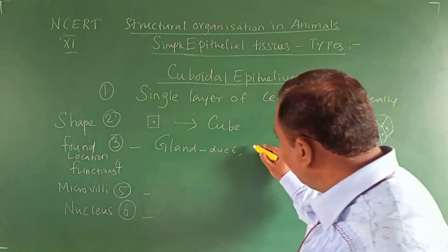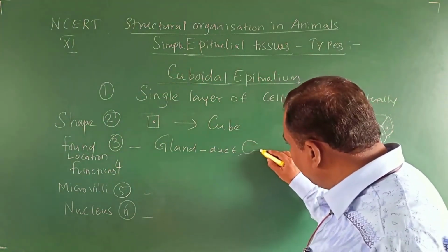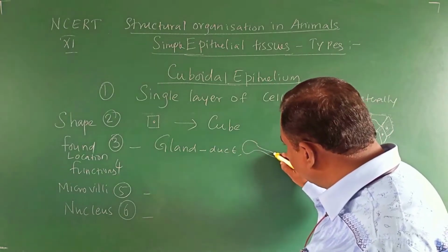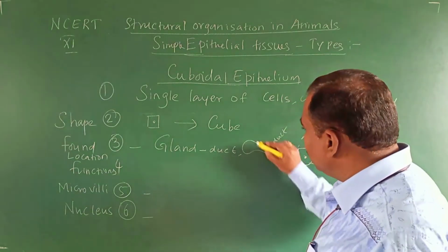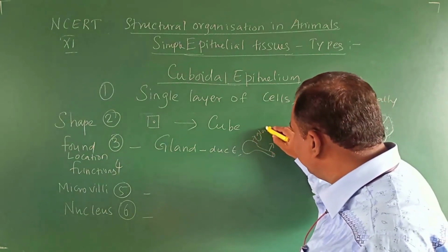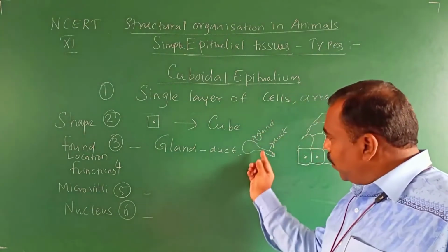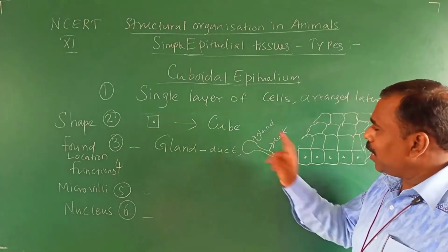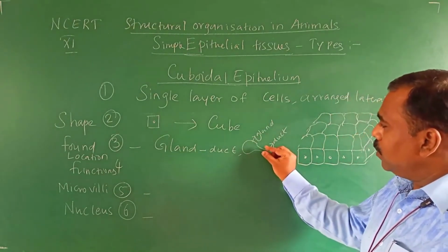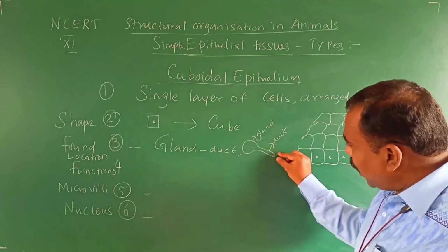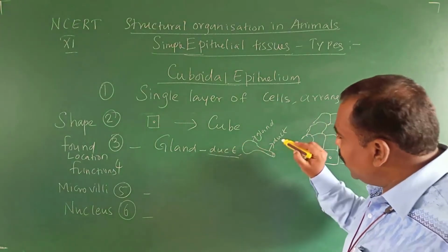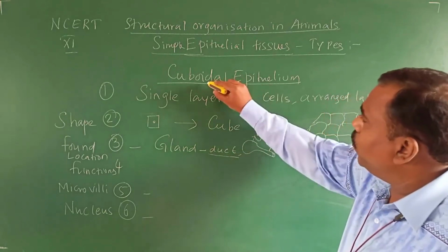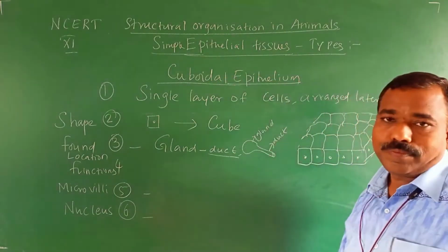Duct means this tube-like structure. This is called the duct. This is the gland, like a balloon shaped one. The duct of the gland is made up of cuboidal epithelium.